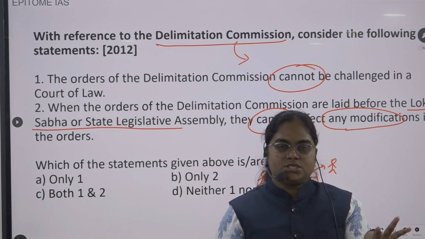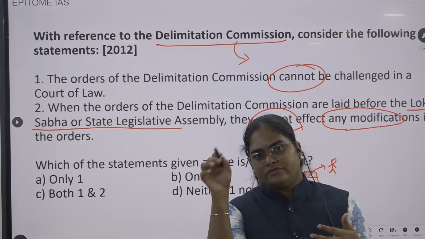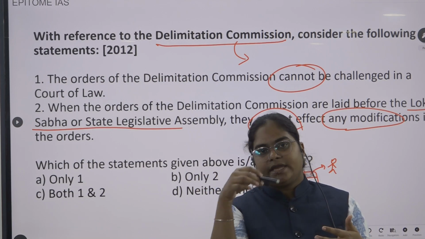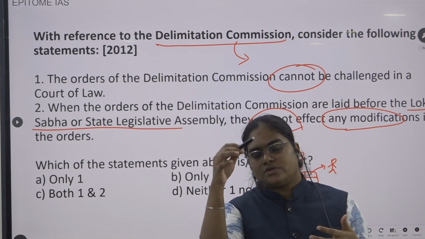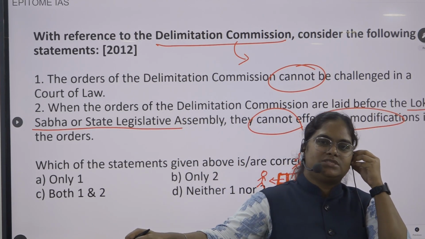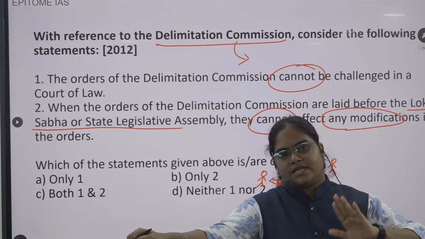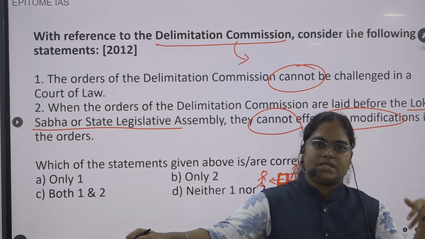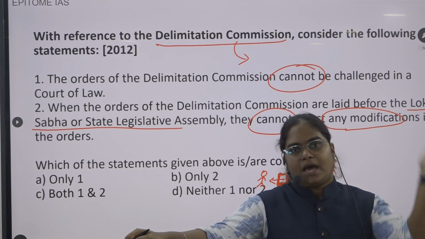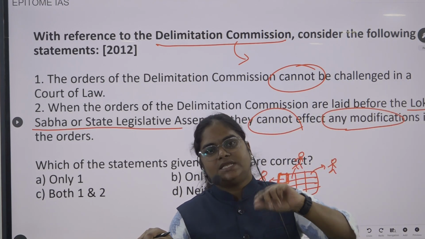The Delimitation Commission's main purpose is demarcating the boundary of each constituency of the whole of India, so that elections can happen in each constituency, and each person who gets elected from that constituency represents it in the parliament. This happens similarly for the state legislative assembly.